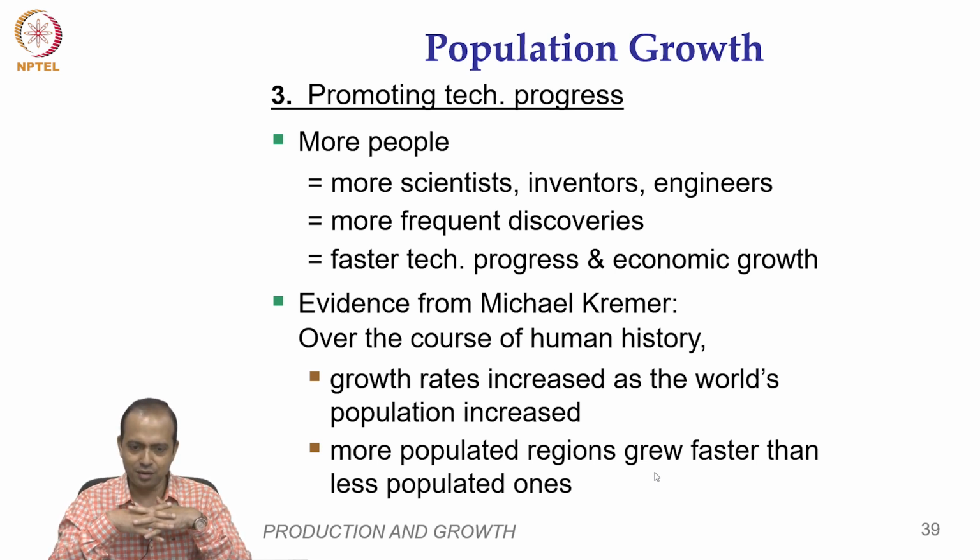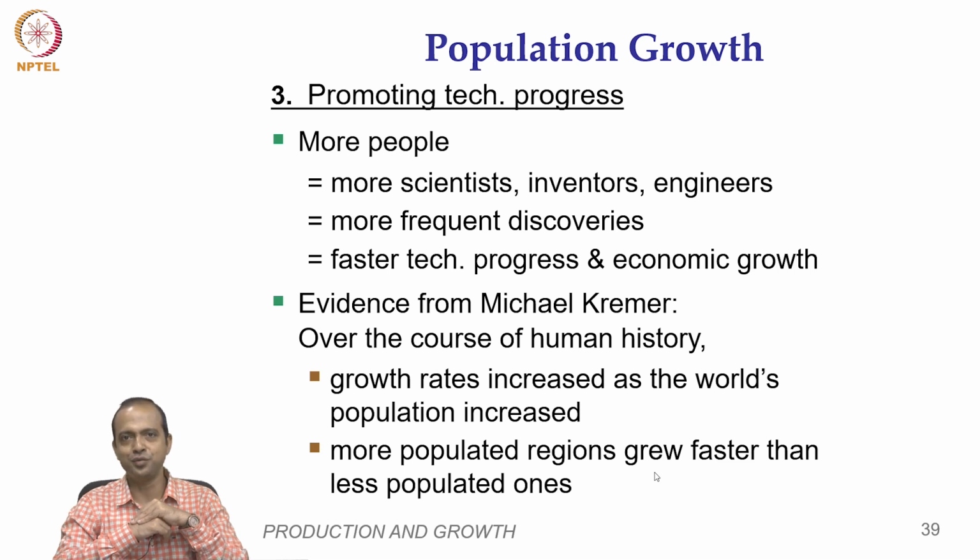Michael Kremer basically mentioned that over the course of human history, growth rate increased as the world population increased. There is a positive association between population growth and economic growth. So that means population growth is not always bad. More populated regions grew faster than less populated ones.